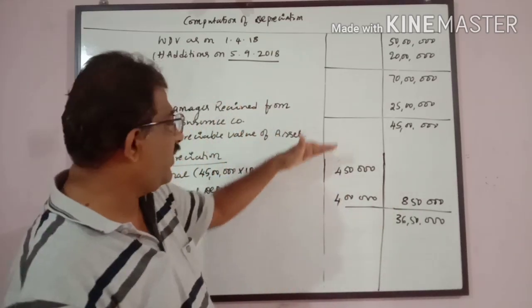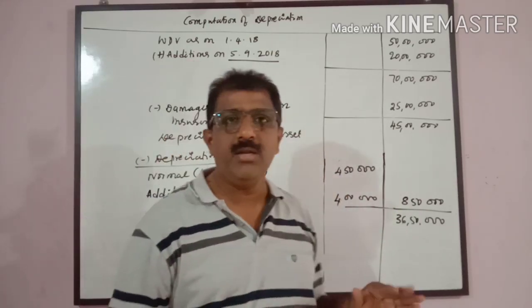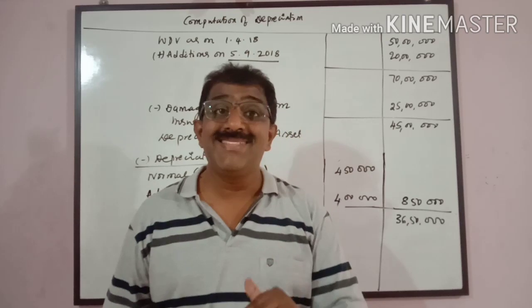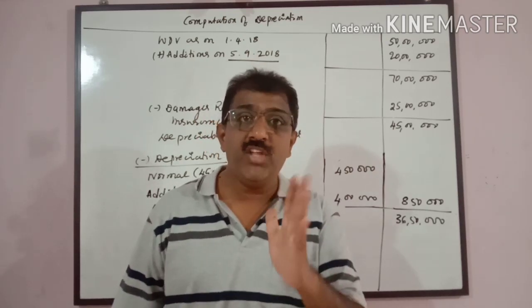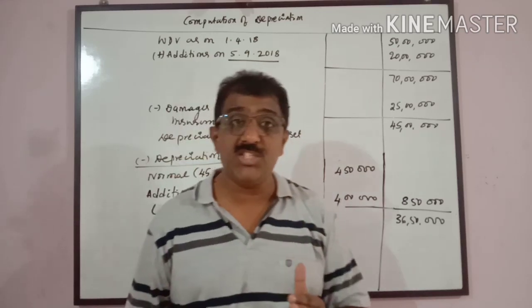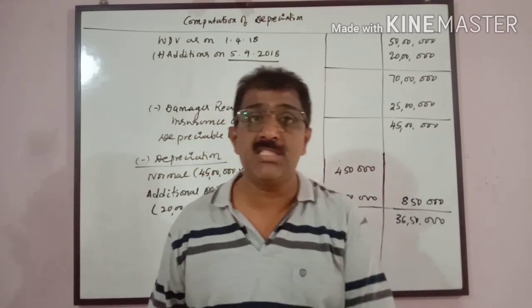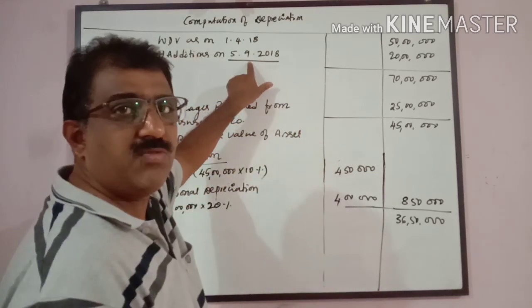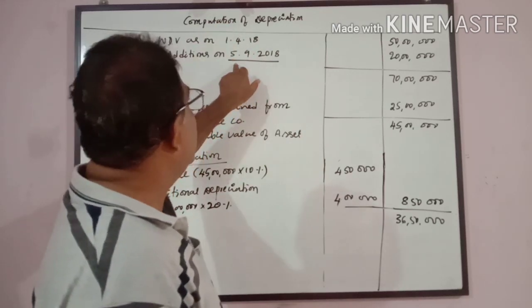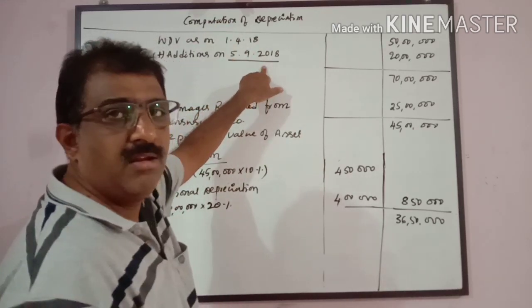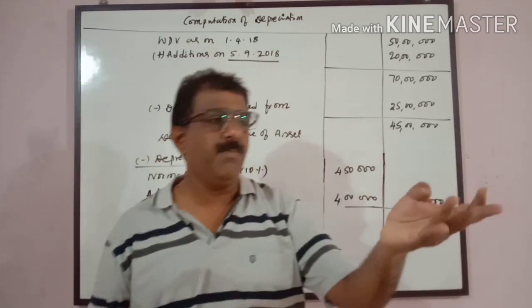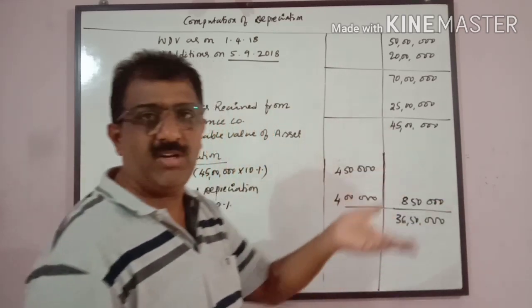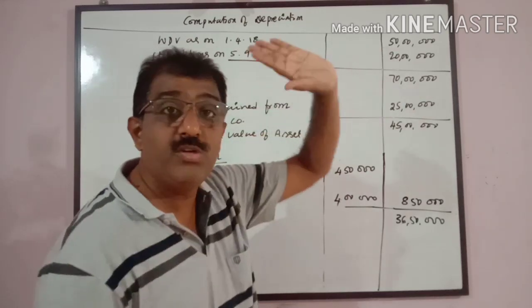Now this part is very important. Calculation of depreciation part, carefully observe. If an asset is purchased and put to use for less than 180 days, then half the rate of depreciation is allowed. If an asset is purchased and put to use for more than 180 days, the full rate of depreciation is allowed. Additions made on 5/9/2018, this is what is important here, not the opening balance. The asset was purchased on 5/9/2018. 5/9 means roughly you can calculate September, October, November, December, January, February, March. That means more than 6 months, more than 180 days. So that means it is eligible for the full rate of depreciation.